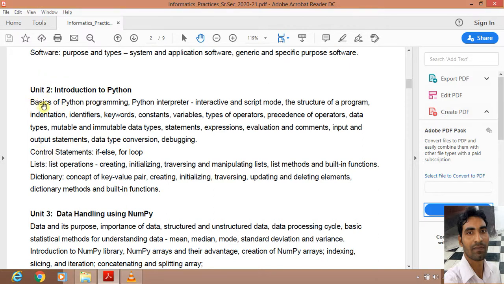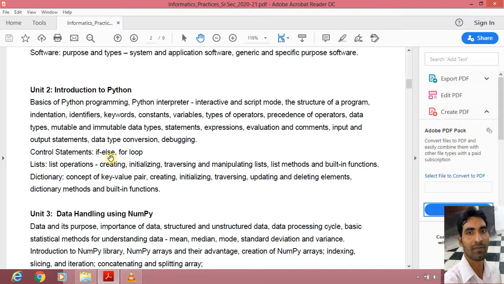So what are the topics which we have completed in unit 2? That is basics of Python programming, Python interpreter, interactive and script mode, the structure of a program, indentation, identifiers, keywords, constants, variables, types of operators, precedence of operators, data types, mutable and immutable data types, statements, expressions, evaluation and comments, input and output statement, data type conversion, debugging, and control statements if else.